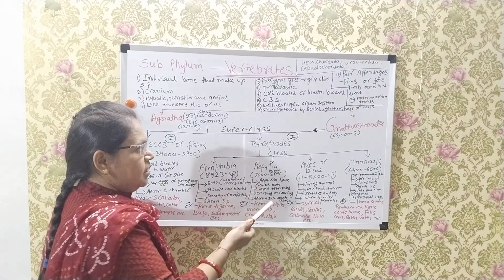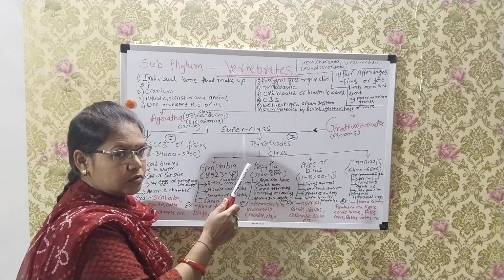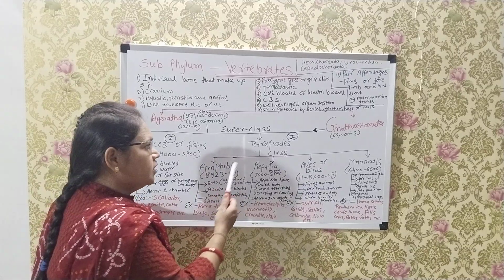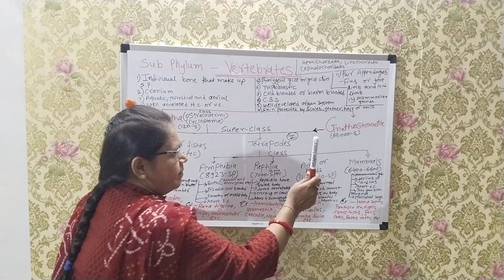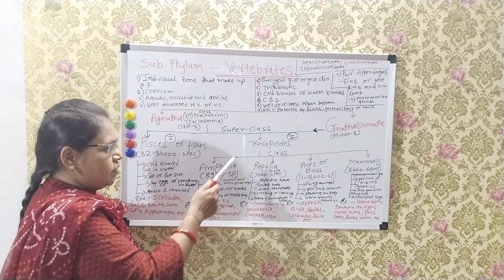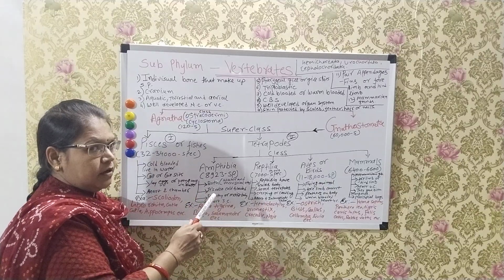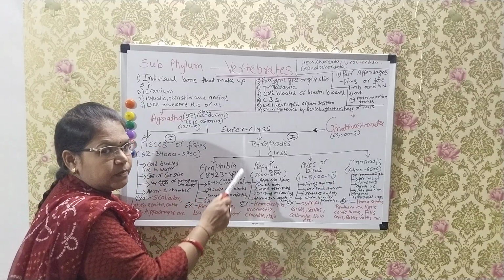Now we are seeing the tetrapod superclass. The tetrapod superclass is divided into four classes: Amphibia, Reptilia, Aves or birds, and Mammalia or mammals. First, Amphibia. In Amphibia, approximately 8,923 species are found.